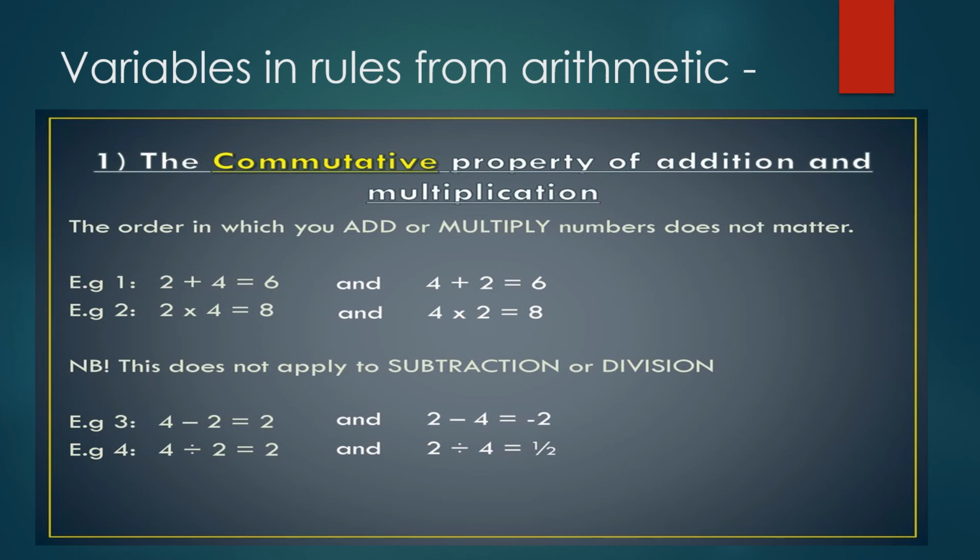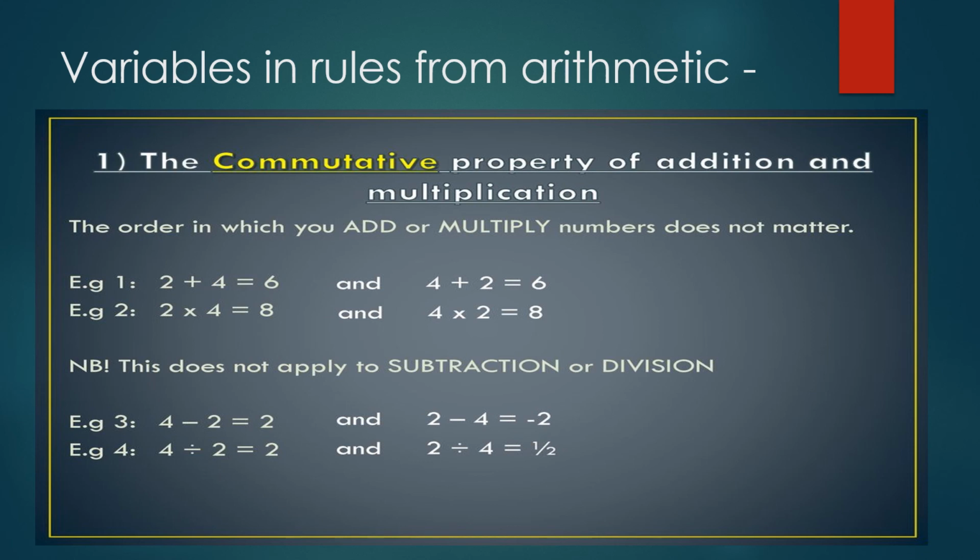But we can generalize, it shouldn't be only 4 and 2. So to generalize the property, we can say that a plus b is equal to b plus a. It means if we change the order of the numbers, the sum remains the same. Similarly, a into b is equal to b into a. It is called the commutative property.